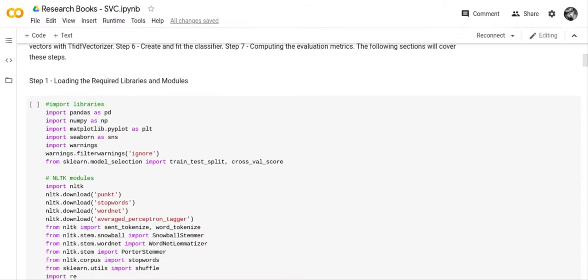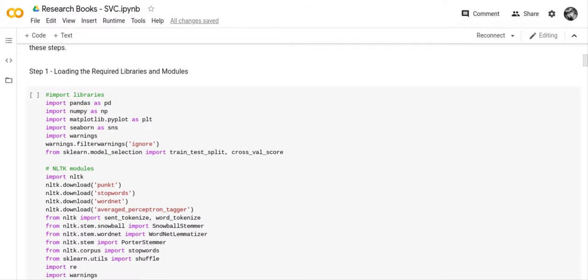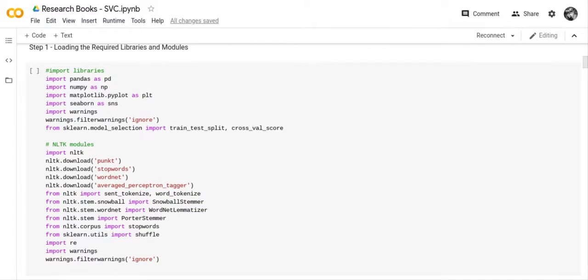So basically, we've got number 1, loading the required libraries and modules. I loaded all the modules that I would need and then some, because I don't think I needed the Snowball Stemmer. But basically what I had to do is a lot of studying and research on this to fix the problem.